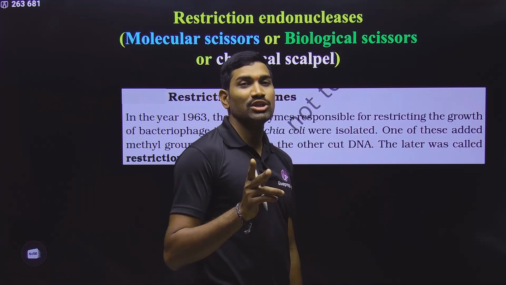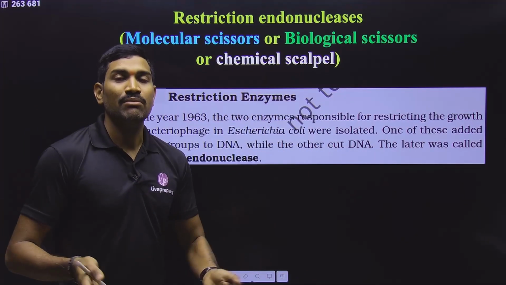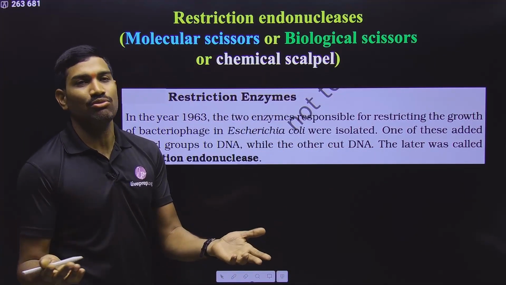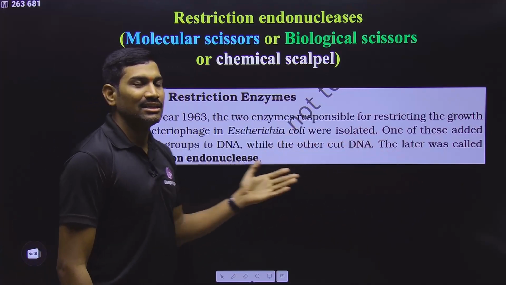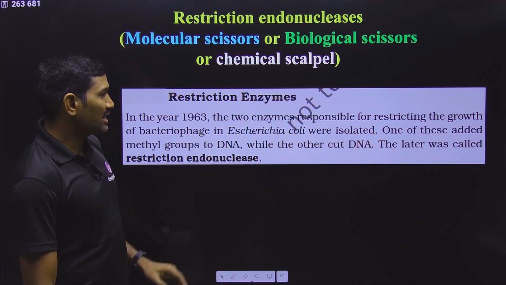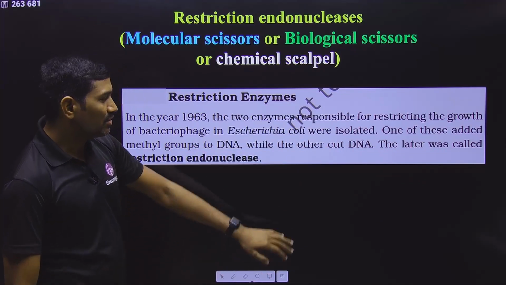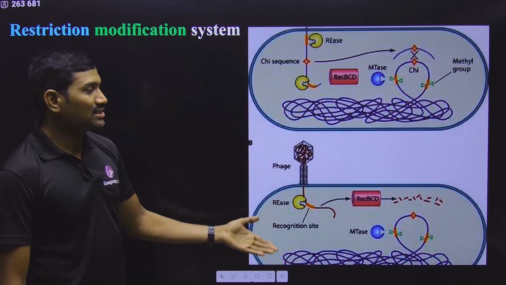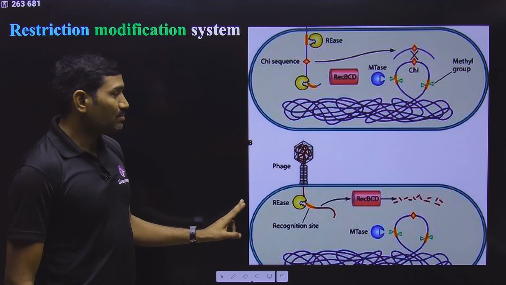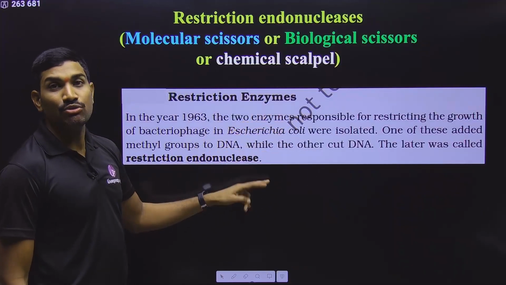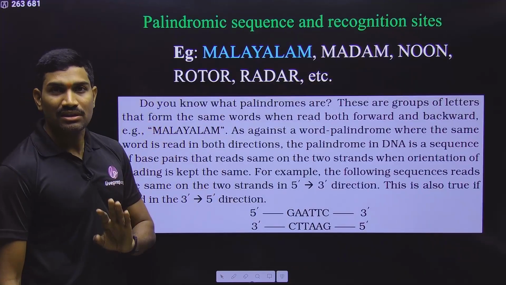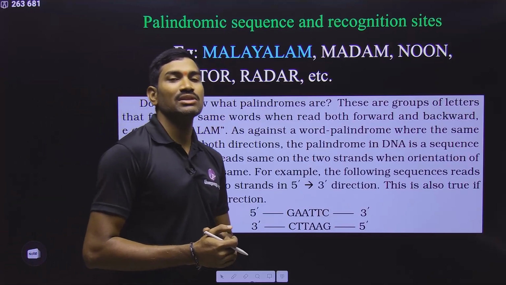So these points also you need to understand. In both the locations it is DNA, but whose DNA, if you don't know, then there is no use. So observe this carefully. And later these are called restriction endonuclease. Actually the one cutting the DNA is called restriction endonuclease, and this is the restriction modification system. Though it was not clearly explained, since these sentences were given, you need to understand this information. Clear?